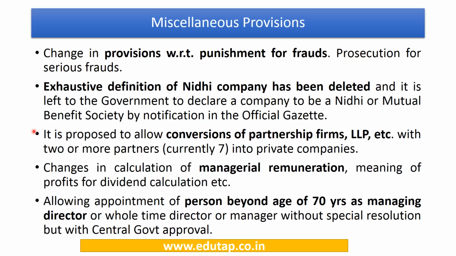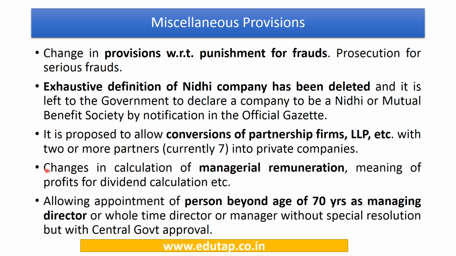Now it has been provided that partnership firms and limited liability partnerships, which are another form of partnerships, may get themselves converted into private companies with just 2 or more partners. Earlier they were to have a minimum of 7 partners. Also there have been changes with respect to calculation of managerial remuneration, which is to be paid to the directors and the managers of the company.